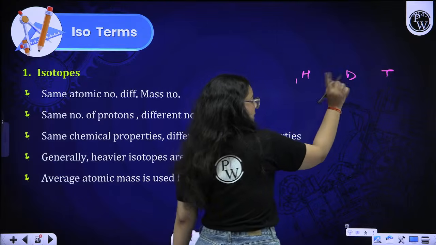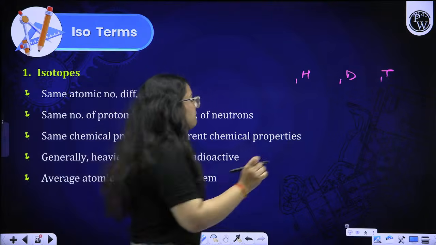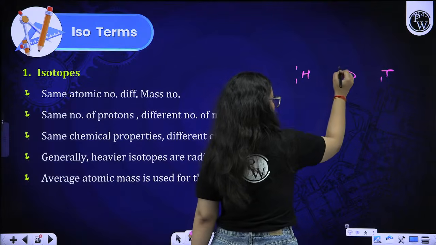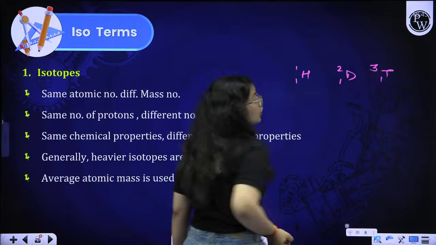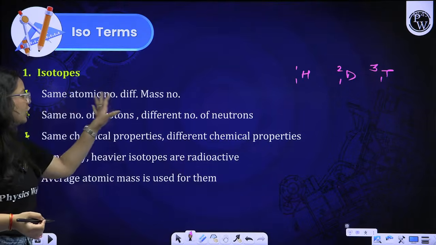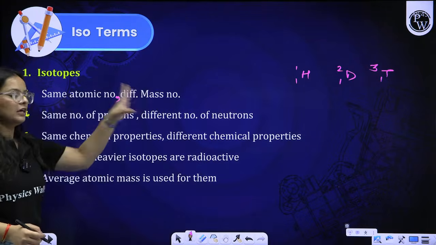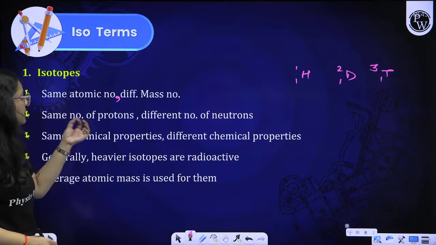The atomic number is the same, that is 1, but the mass number is different: 1, 2, and 3. So the atomic number is the same, but the mass number is different, with the same number of protons.